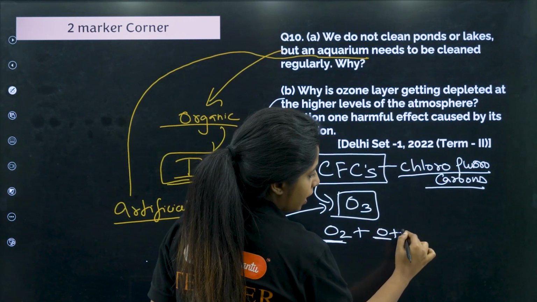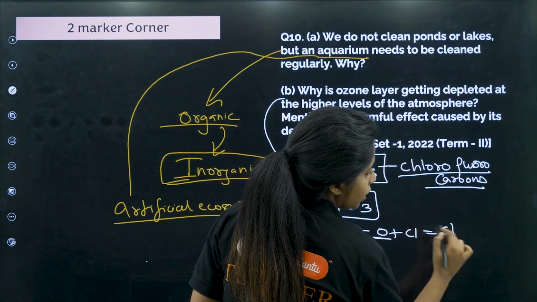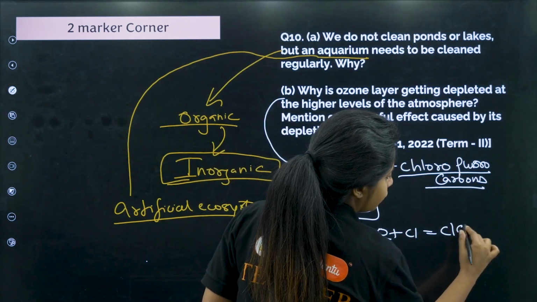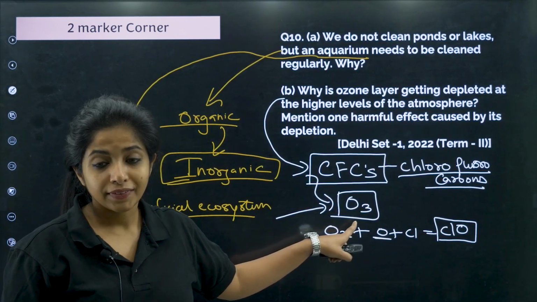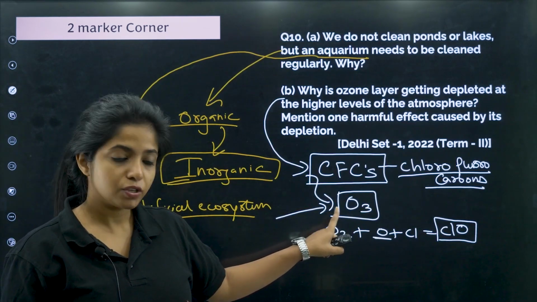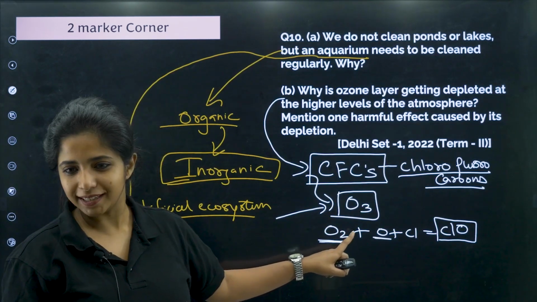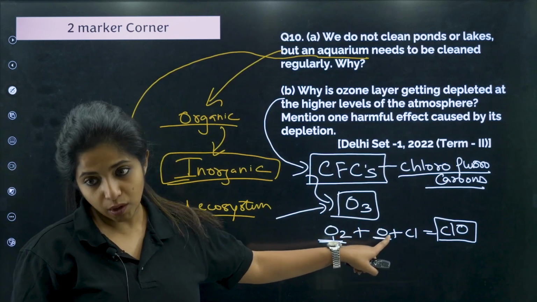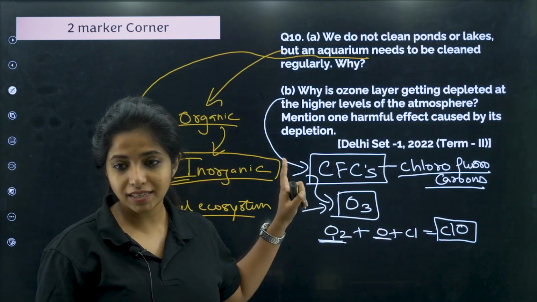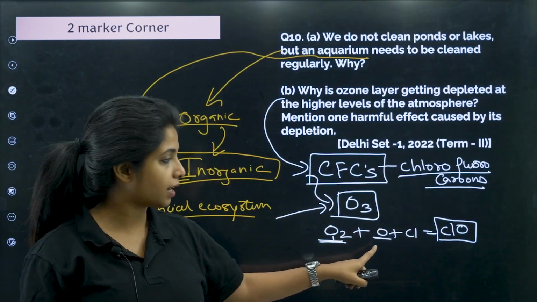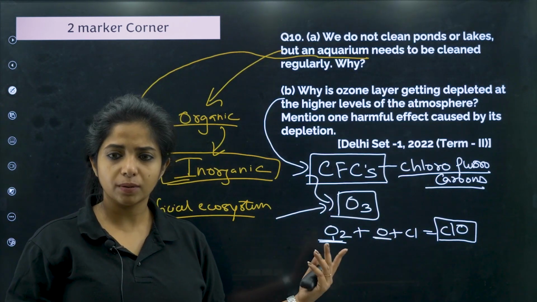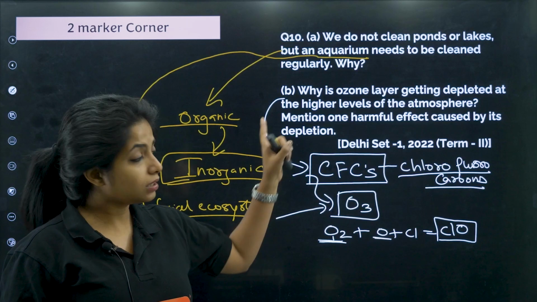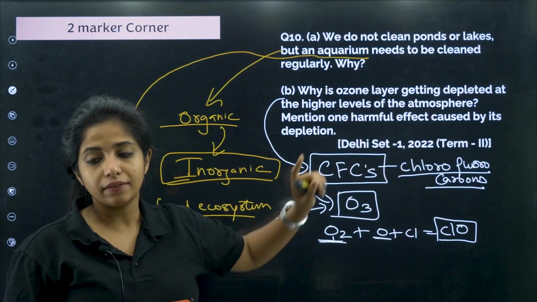Now this O attaches with the Cl and it forms chlorine monoxide, which is again going to cause trouble. Anyways, it is going to break the ozone. So it is going to cause a breakup over here. It will divide into O2 and O. Now this O will go and mingle with what? The Cl, the chlorine which is there, and form chlorine monoxide. So this is how it is getting depleted at higher levels of the atmosphere.